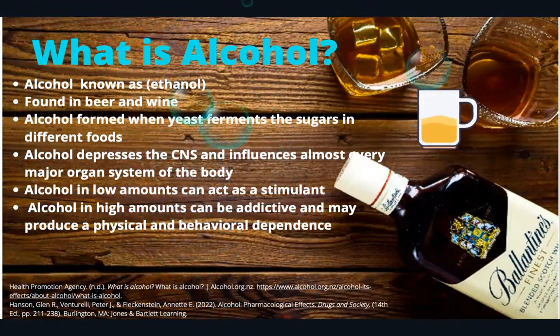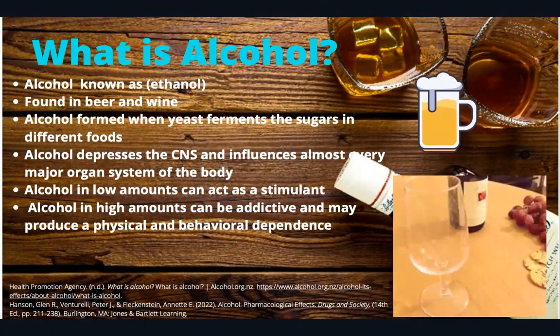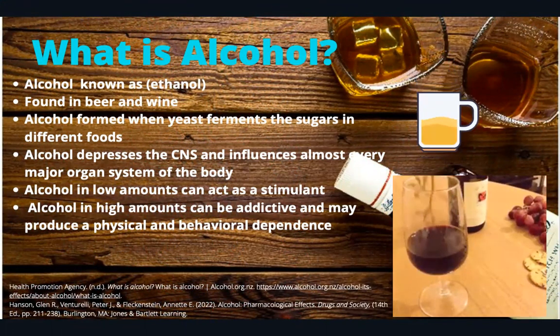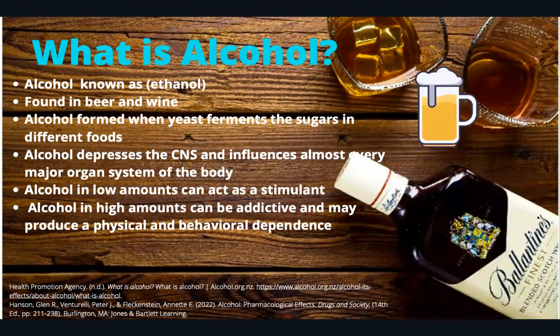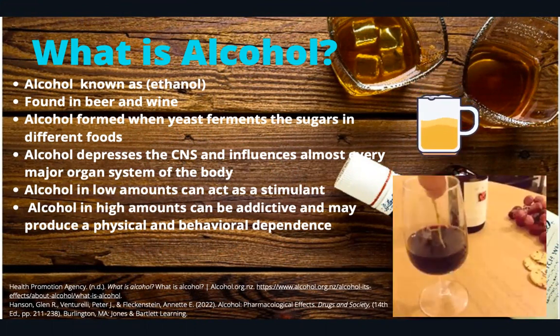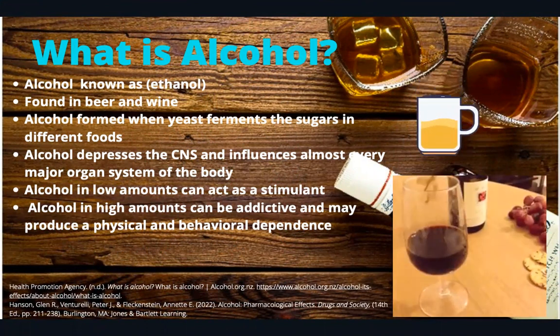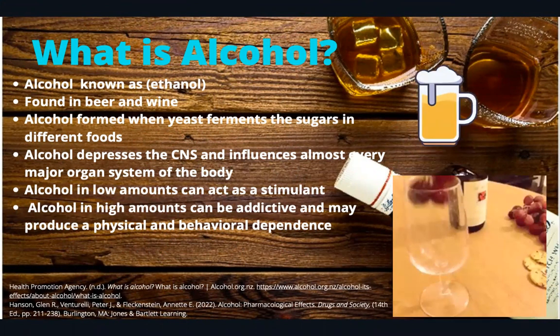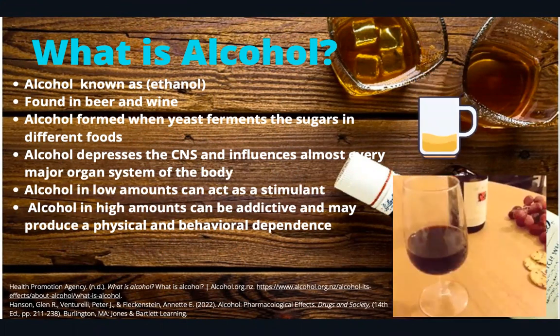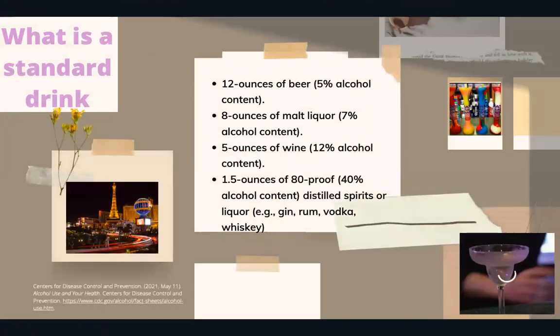Alcohol also depresses the central nervous system at high doses, so it influences almost every major organ system of the body. But at low doses, alcohol can act as a stimulant, which causes euphoria and talkativeness. But this is an addictive drug, so it may produce a physical and behavioral dependence. And I know I talked about low amounts of alcohol and high amounts of alcohol and its different effects.